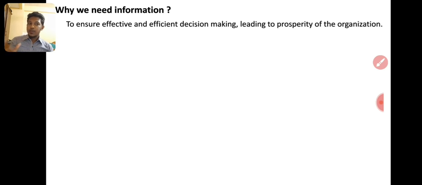It will lead to the prosperity of the organization, the success of the organization. What is success of the organization? The objective of the organization should be achieved. Then only it is success. So the objective is making money. Making money is the main objective for all businesses. So money is the main thing to get the information. So we know that most of